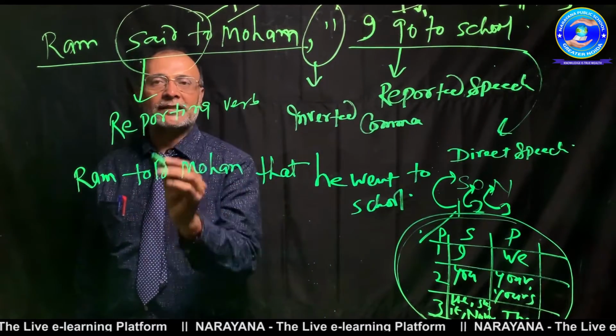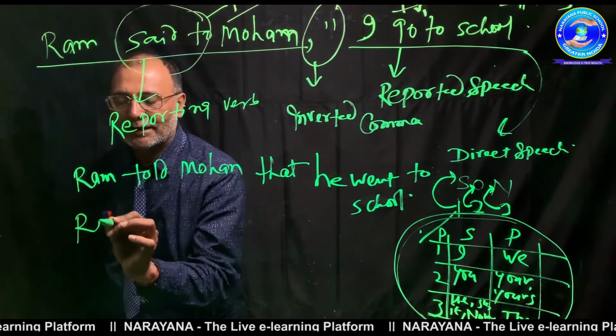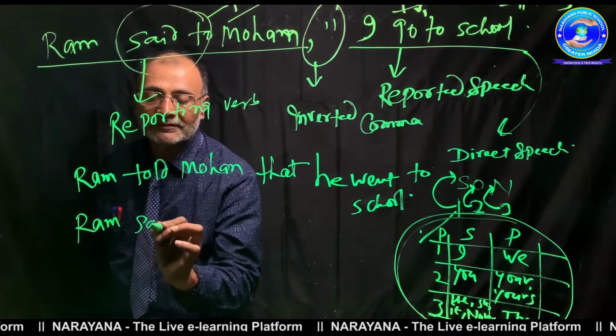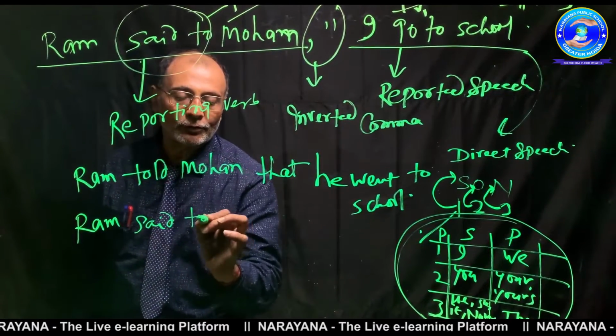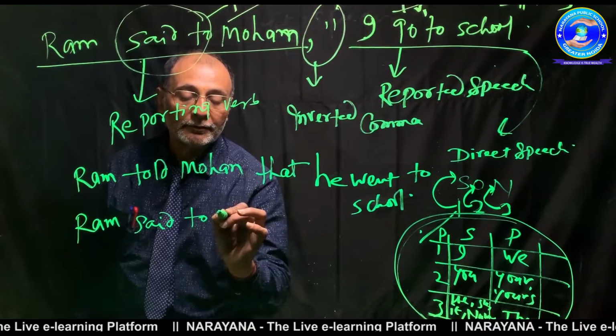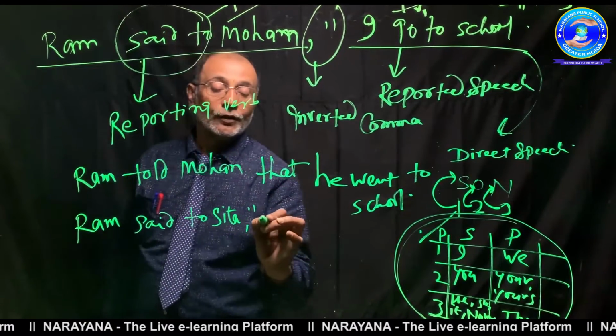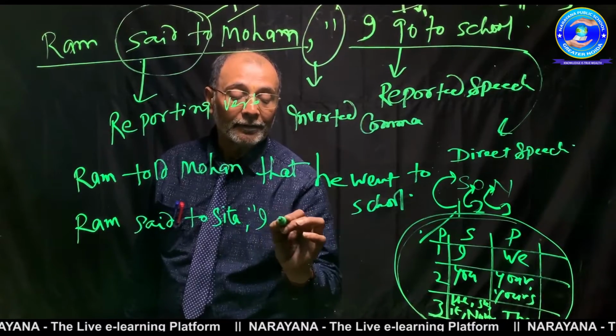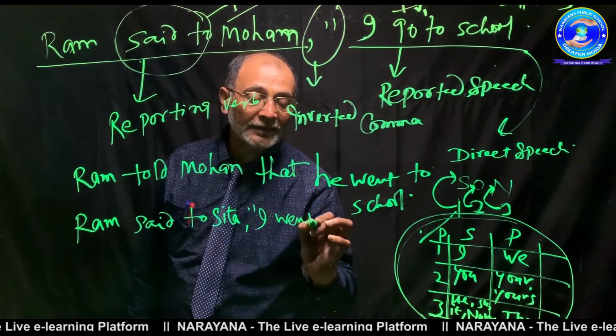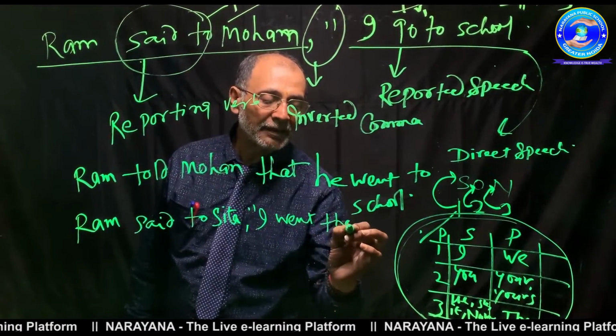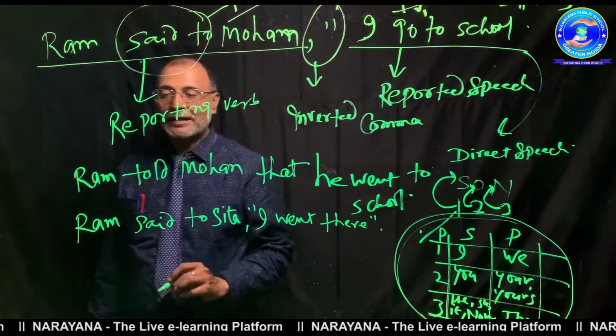Now the another example I am giving to you of this thing only. Ram said to Sita, I went there. You see, very simple sentence but very powerful sentence. I went there.